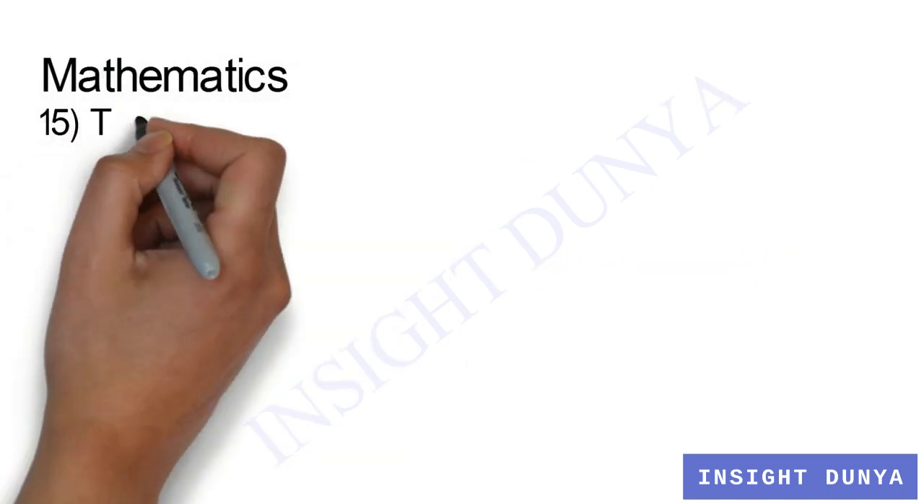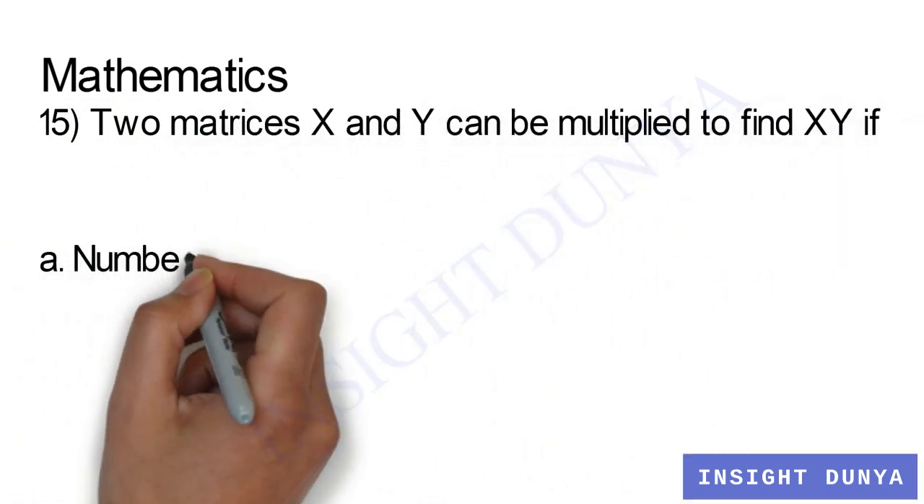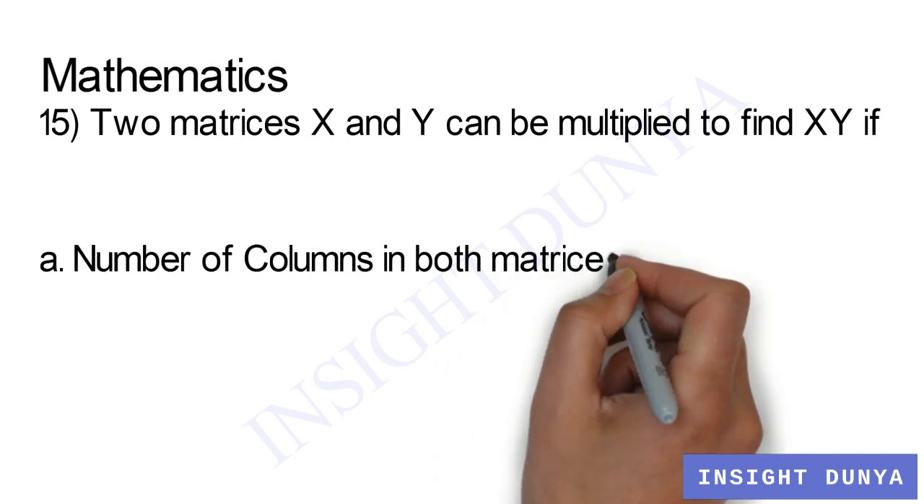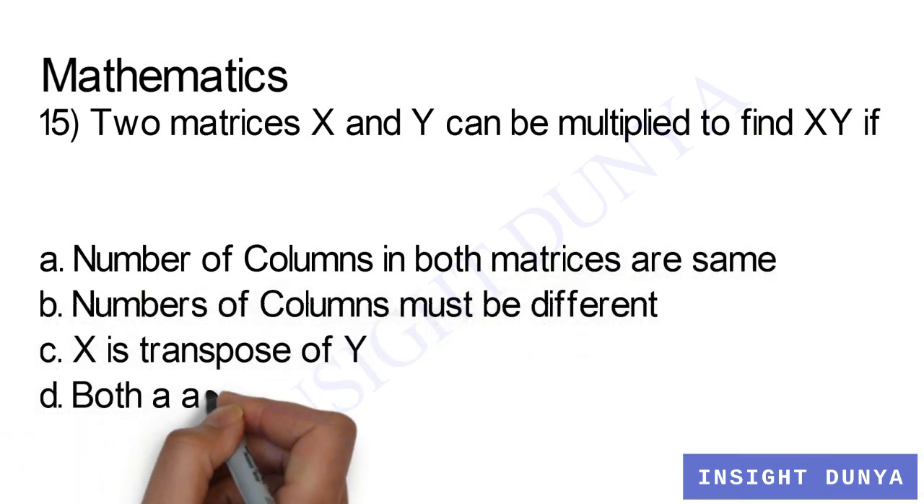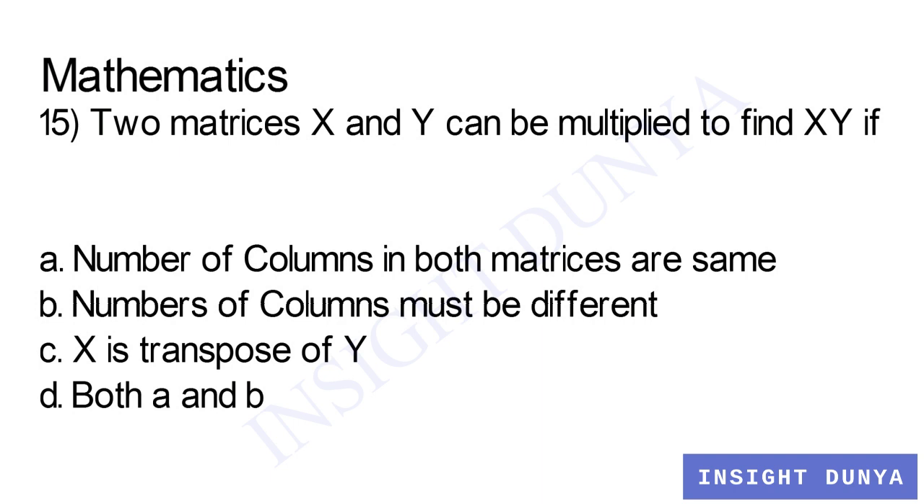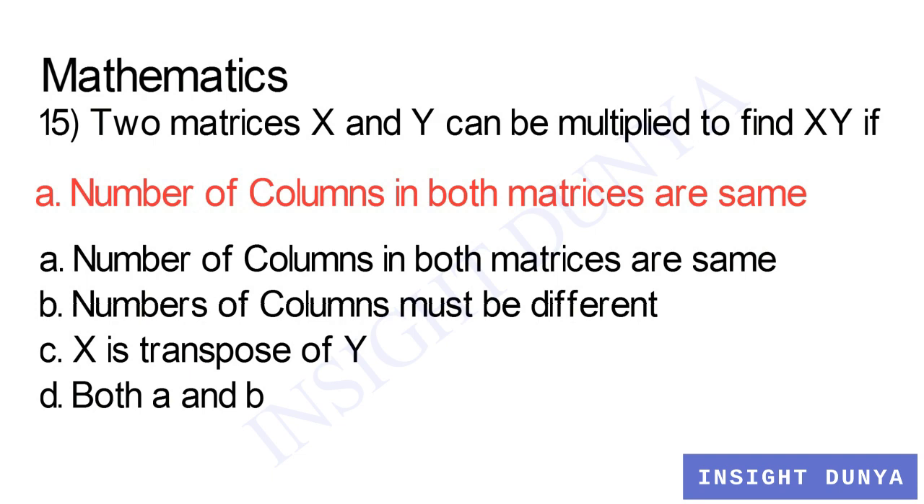The 8th area of question is mathematics. Question number 15. Two matrices X and Y can be multiplied to find X, Y if numbers of columns in both matrices are same. Option B, numbers of columns must be different. Option C, X is transpose of Y. Option D, both A and B. And the answer is option number A, which is number of columns in both matrices are same.